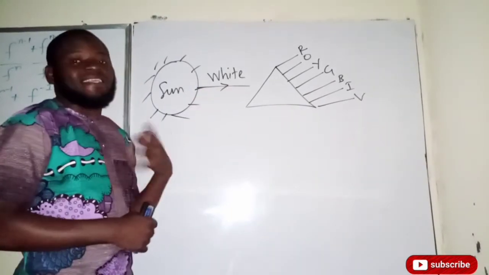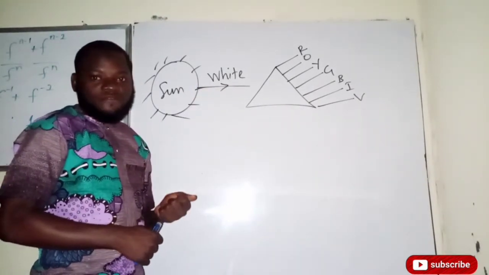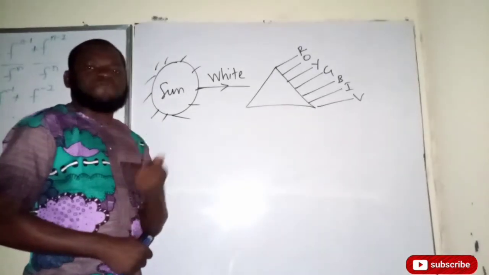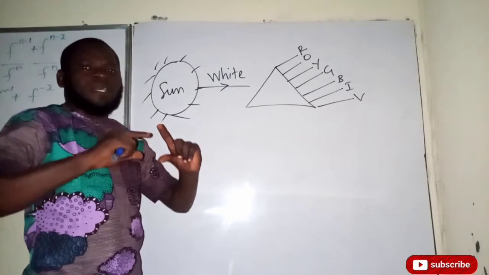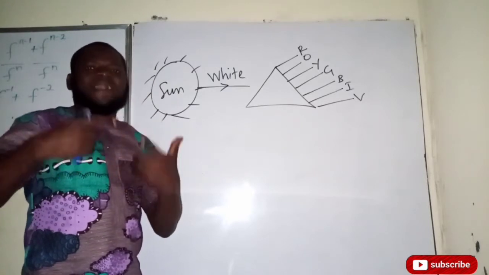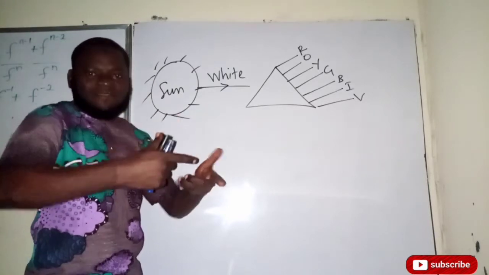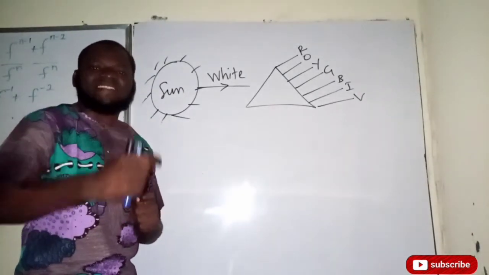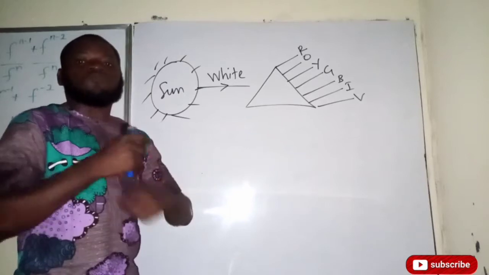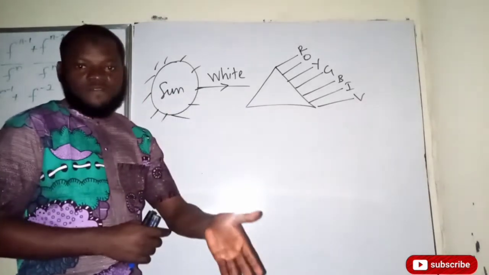Now, light is an example of an electromagnetic wave. Electromagnetic waves are those waves in which electric fields and magnetic fields oscillate. When you have an electric field and a magnetic field oscillating with the speed of light, that is what we call an electromagnetic wave.